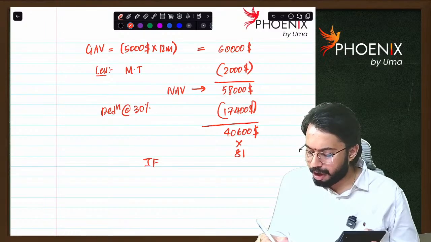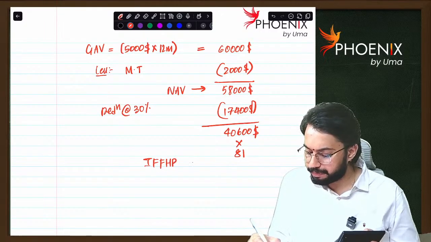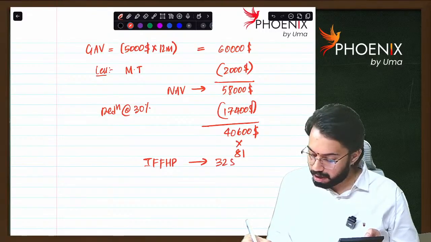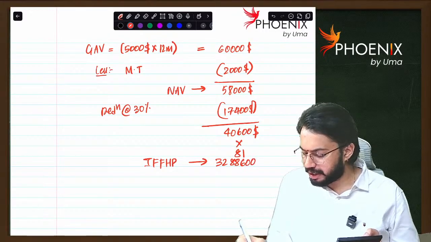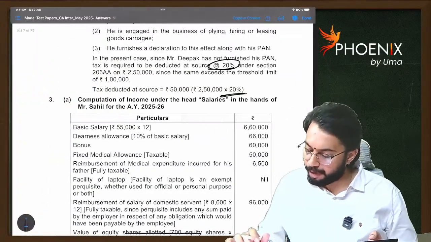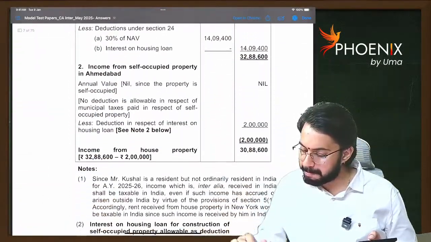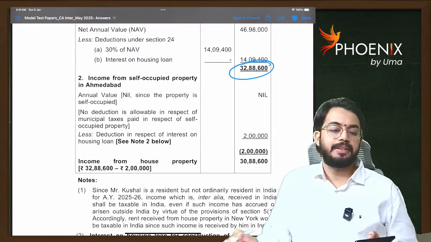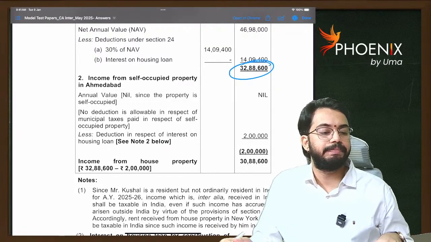Income from foreign house property is equal to 32,88,000. So that is income from foreign house property. You understand?